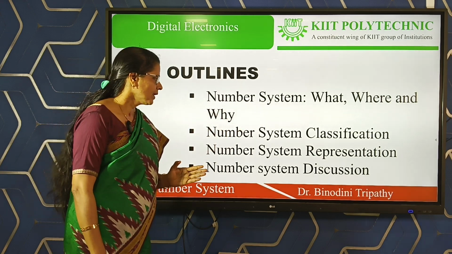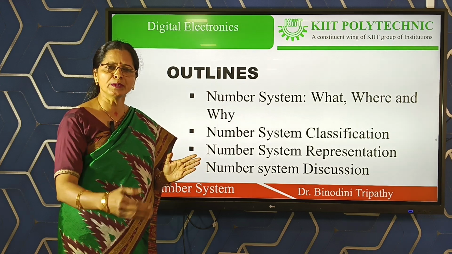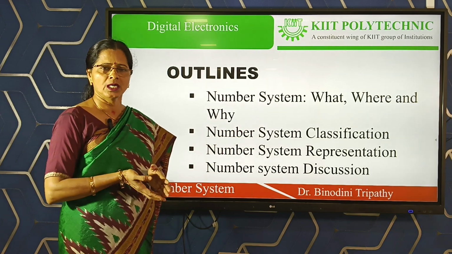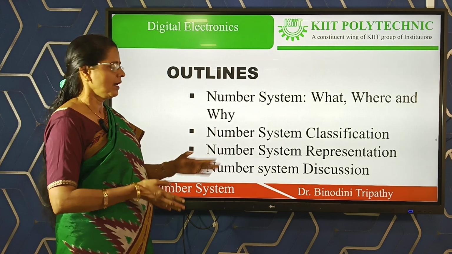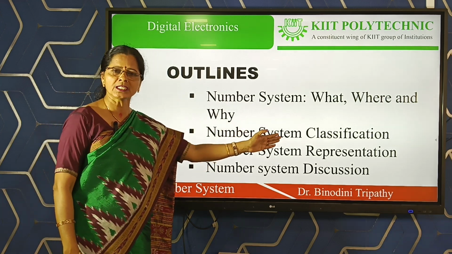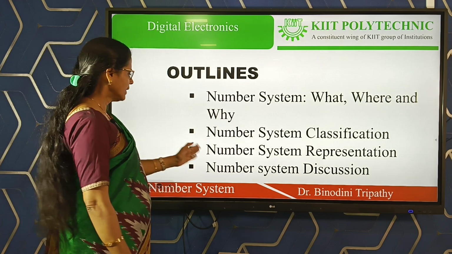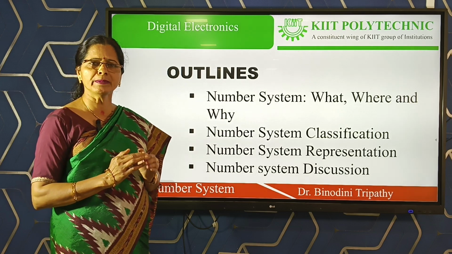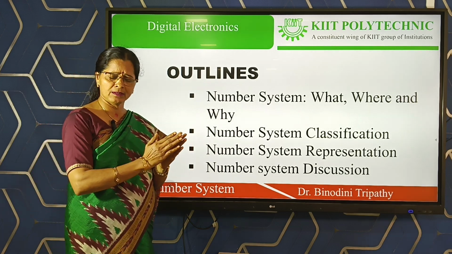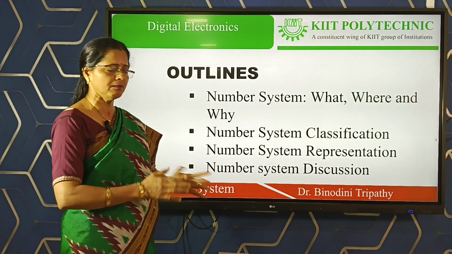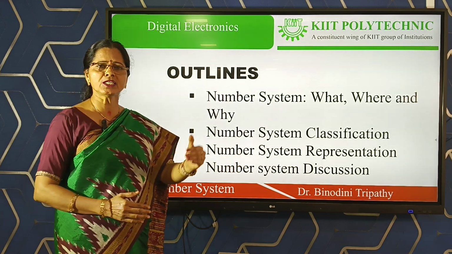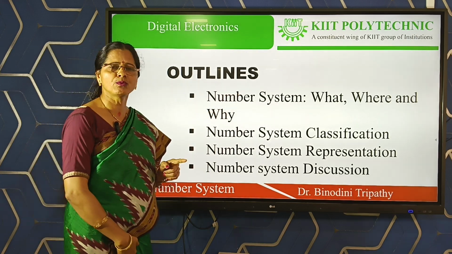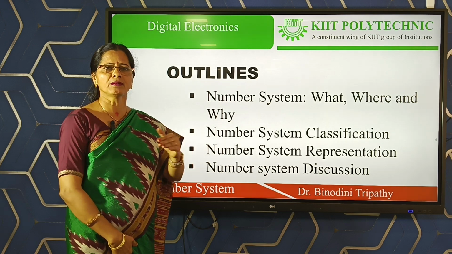Then, since so many types of number systems are available, how we represent them to identify one number system from another, that should be a format, and that is known as the number system representation. Under this we can be very clear. Then our last discussion will be about the number system discussion, where, once we are confirmed about the various types of number system, we discuss each number system one by one. So let us first know what, where and why number system. Then we can proceed.